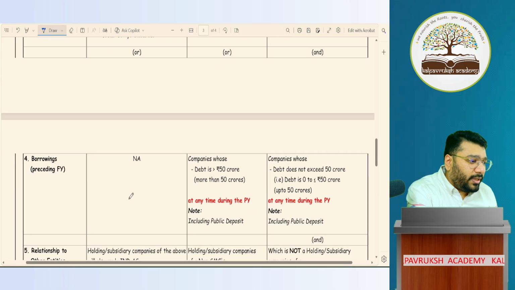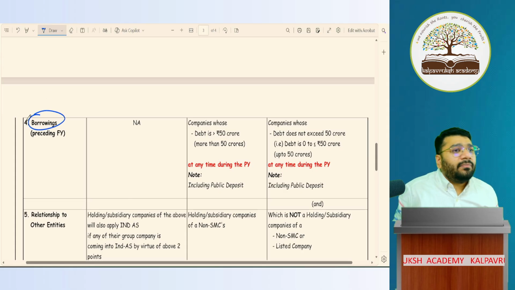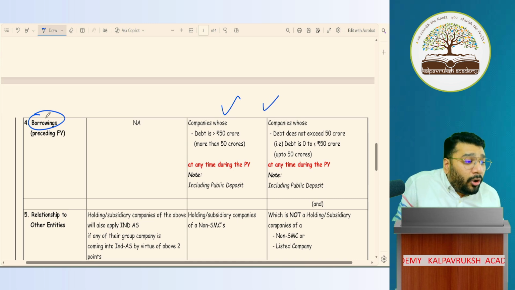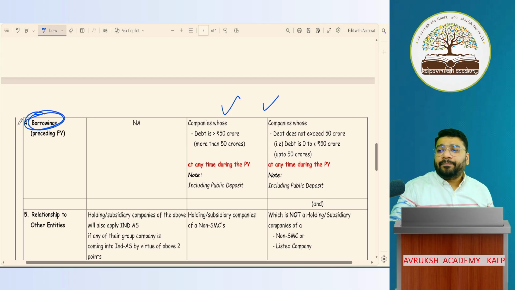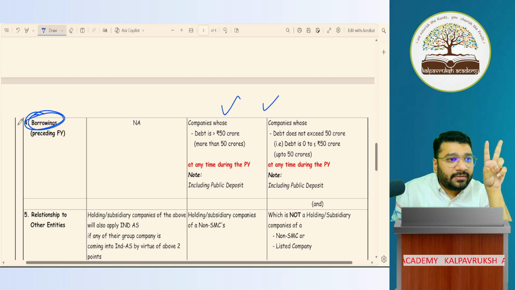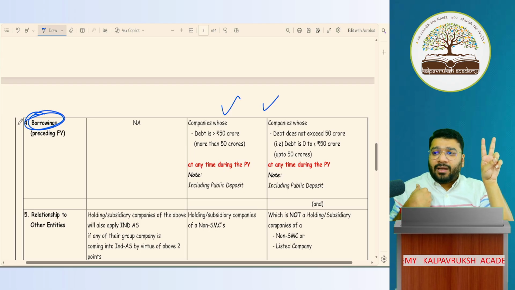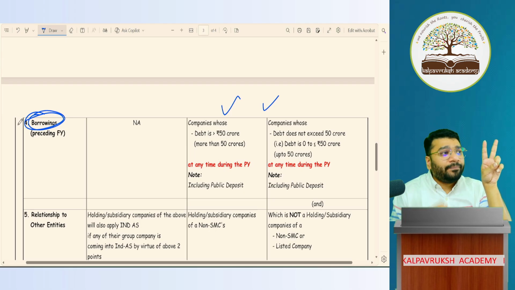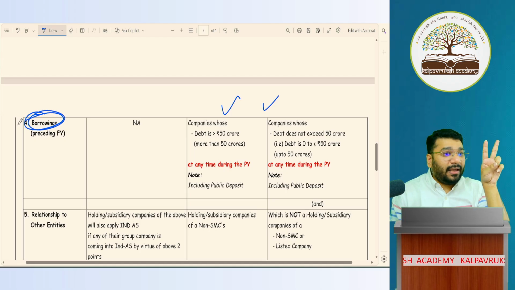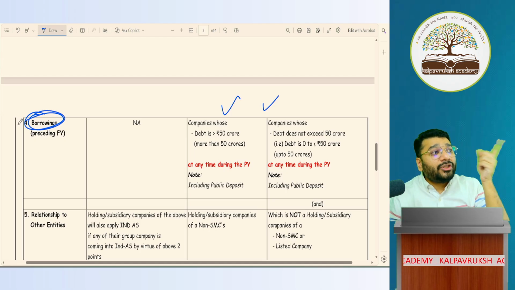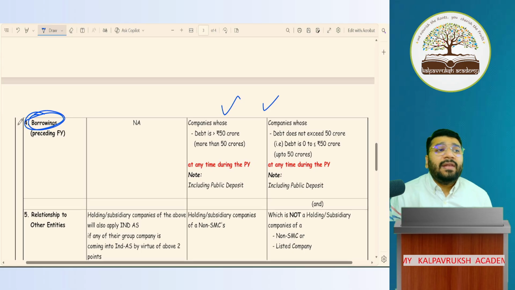Now, there is some criteria for borrowing purpose. That is applicable only for big companies, not for super big companies. Now tell me, if I have to follow Ind AS, what are the two conditions laid down for the super big companies? First is listing status. If I'm a listed company or I'm in the process of listing, I have to follow Ind AS, other than banking companies and insurance companies. For banking and insurance companies, accounting standard will apply.